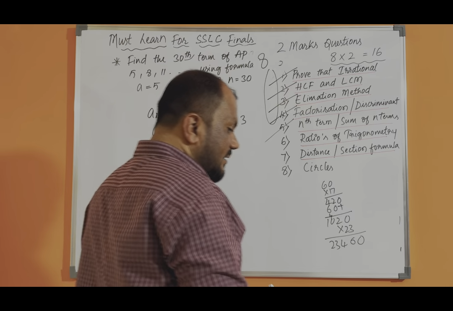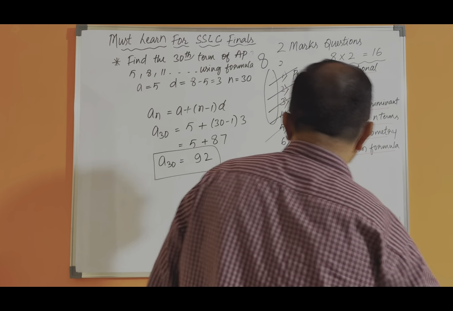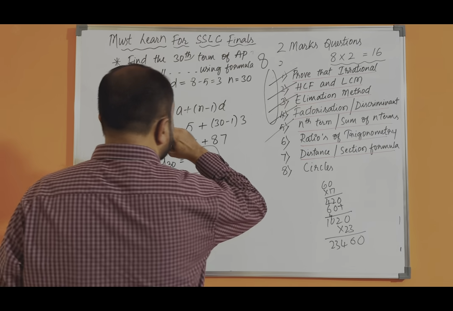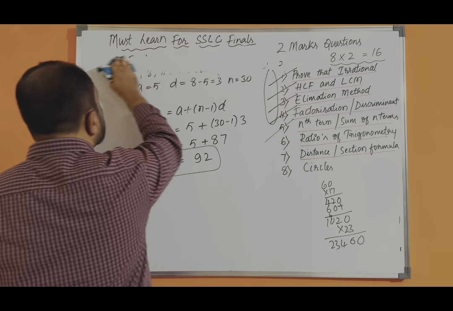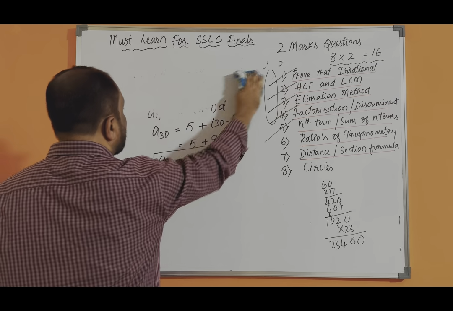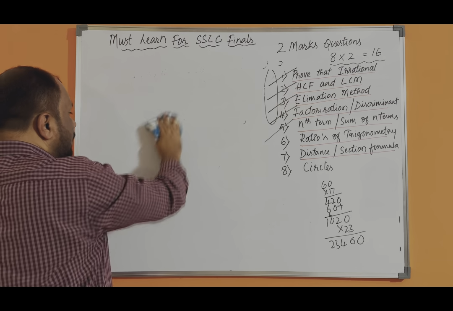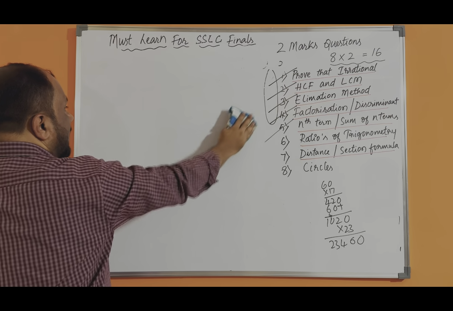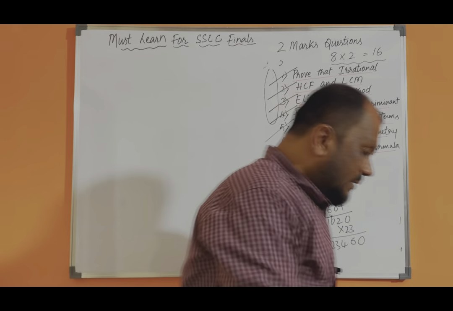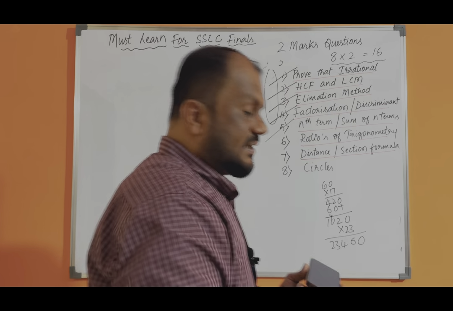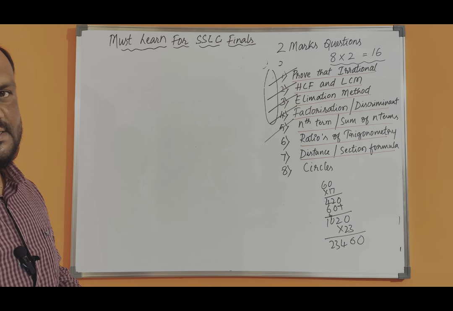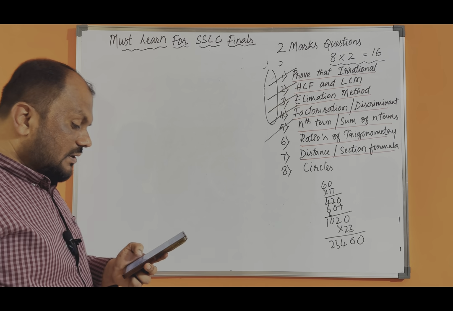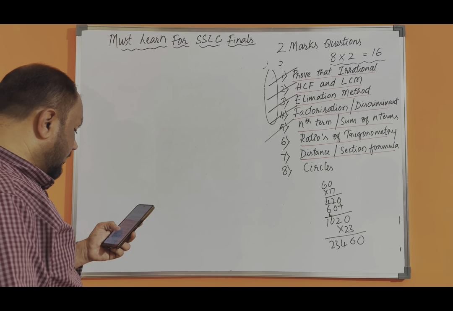Sometimes what happens is they ask to find the sum of n terms. So that is also very easy only. There is nothing difficult in calculating the sum of n terms. So let us choose one sum and we'll do it. There is one sum which I selected that is asked repeatedly in the examination. It may be that a similar sum will fall in your paper also. So now we have one sum.